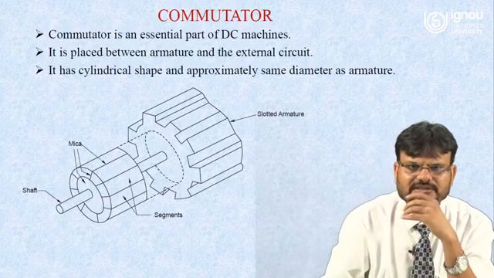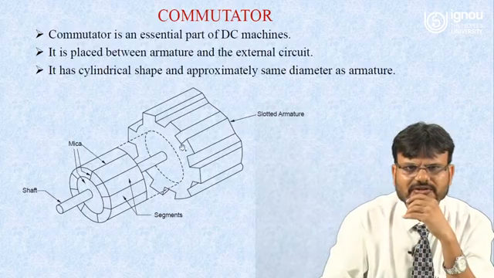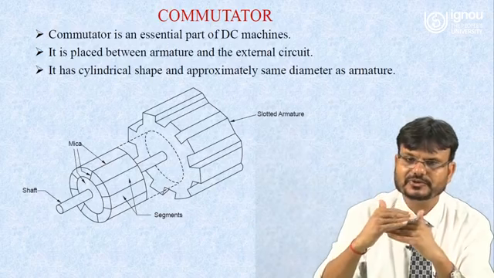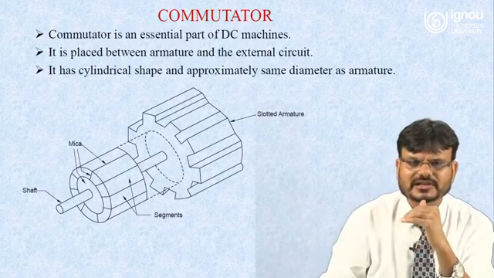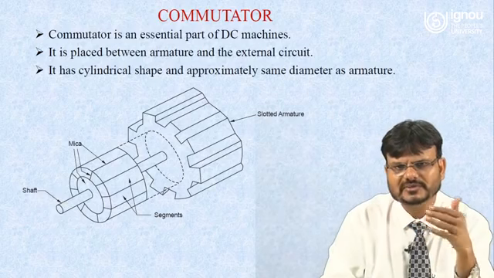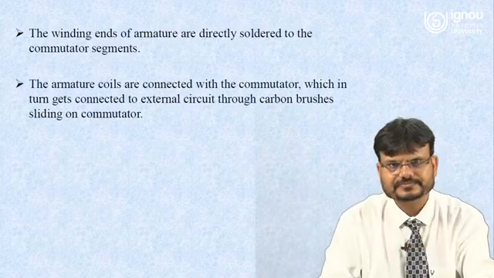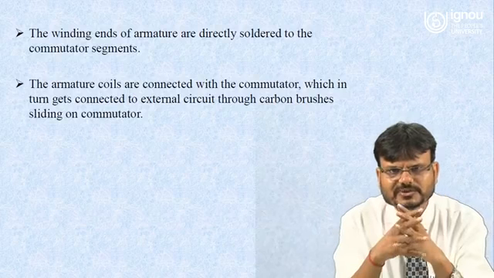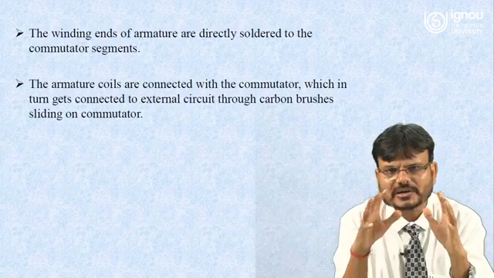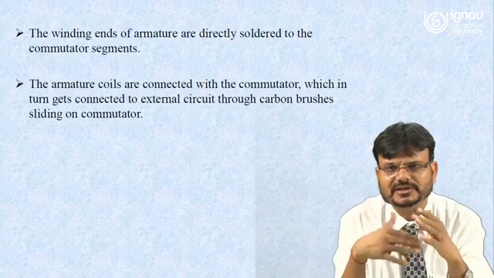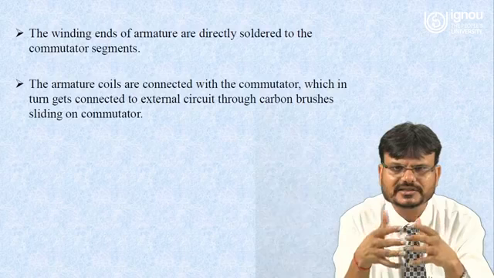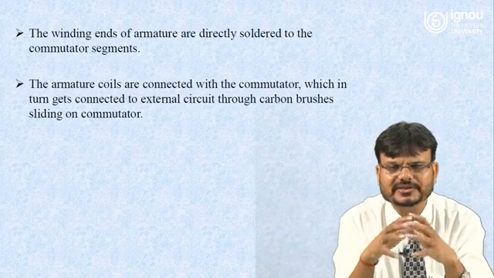So here you can see this is a slotted armature. This one is mica, which will insulate between the commutator and armature, and this one is a shaft on which this commutator and armature will rotate. The winding ends of the armature are directly soldered to the commutator segments. The armature coils are connected with the commutator, which in turn gets connected to the external circuit through carbon brushes sliding on the commutator.